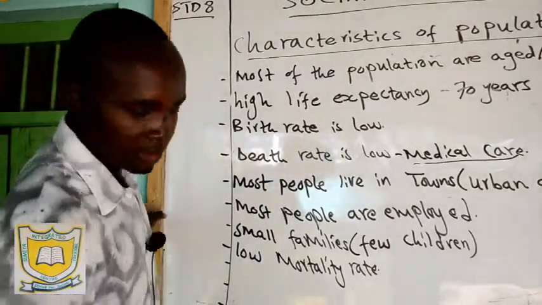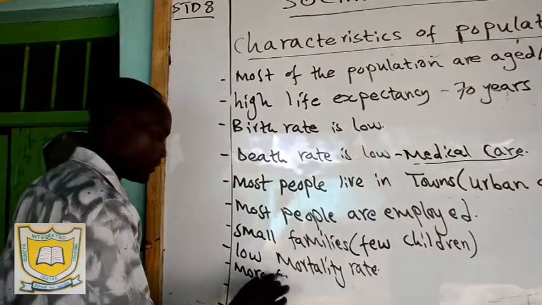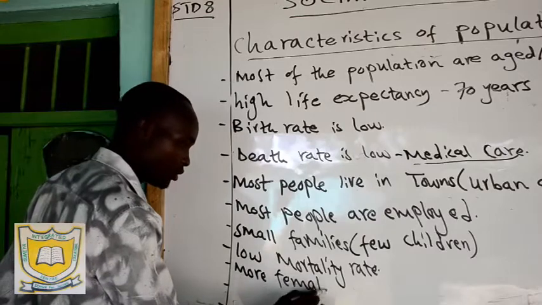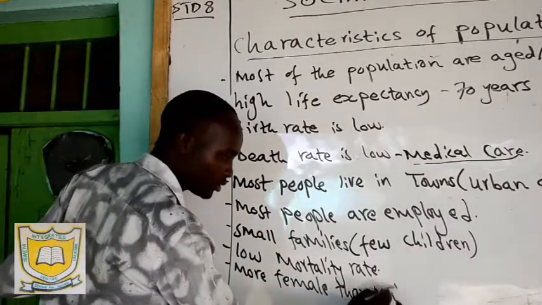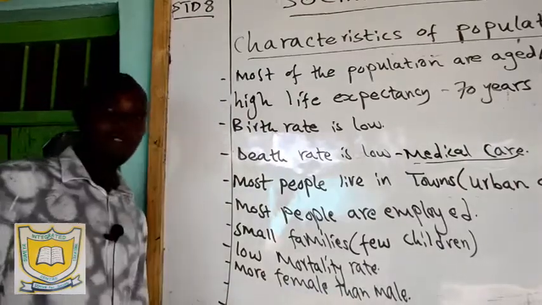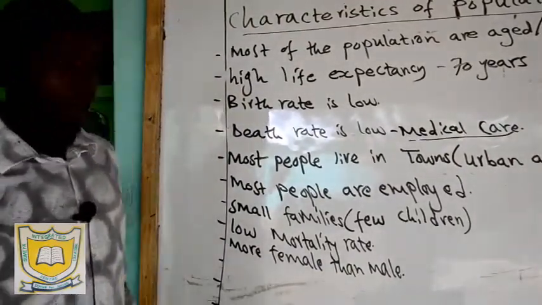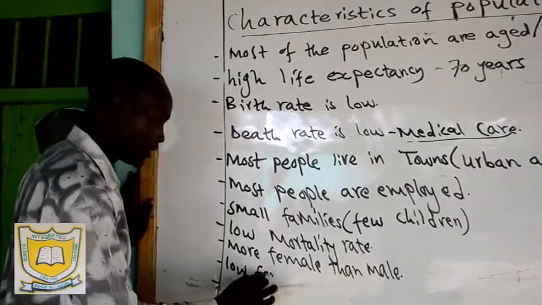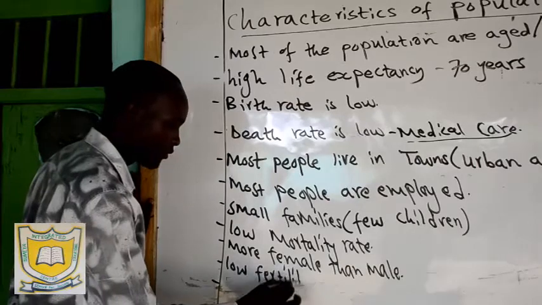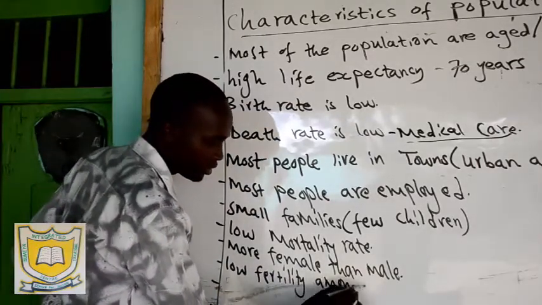Then Germany, just like Kenya, is made up of more female than male. We have more female than male, slightly. And then we have also what you call low fertility among women.